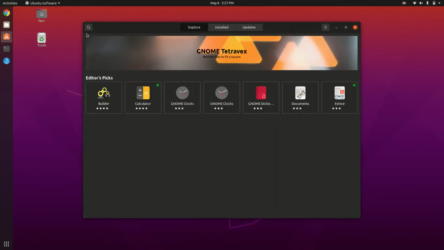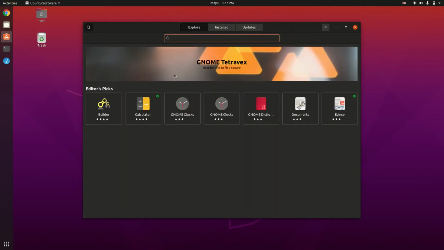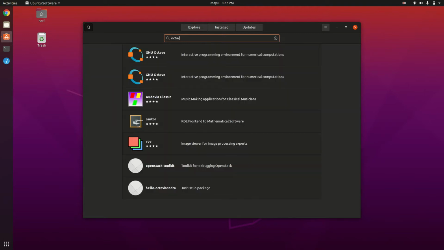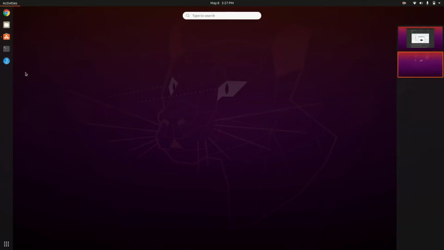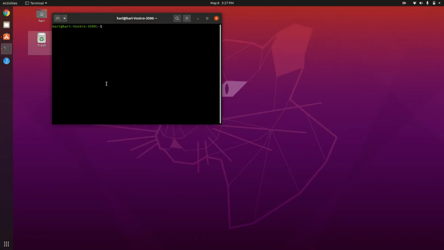You can install Octave from the Ubuntu store. Alternatively, you can install Octave using the terminal, by using this command.